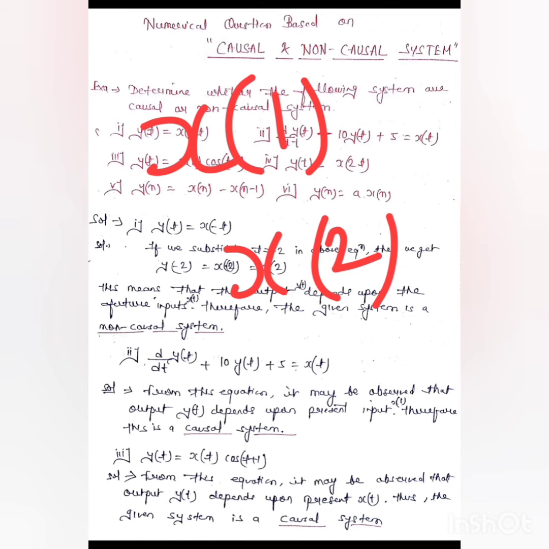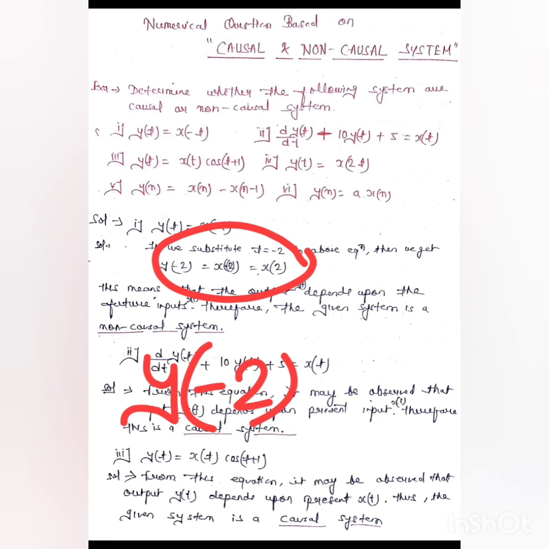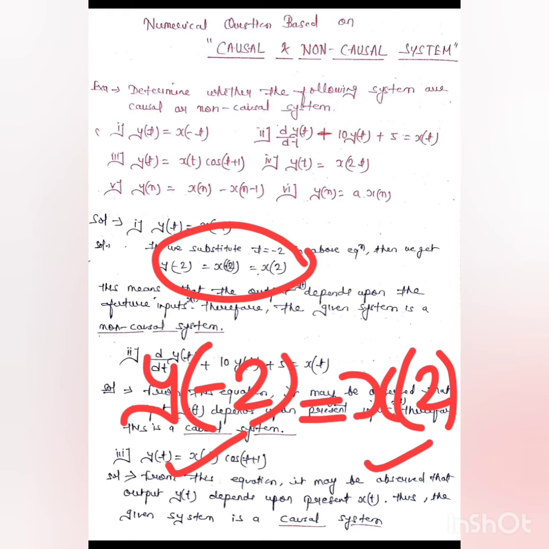So we can understand like this. If it is less value, then it is past, and if it is greater value, then it is future. Here also we get this expression, which is y of minus 2. In this case, minus 2 is our present value, and what we get is x of 2.